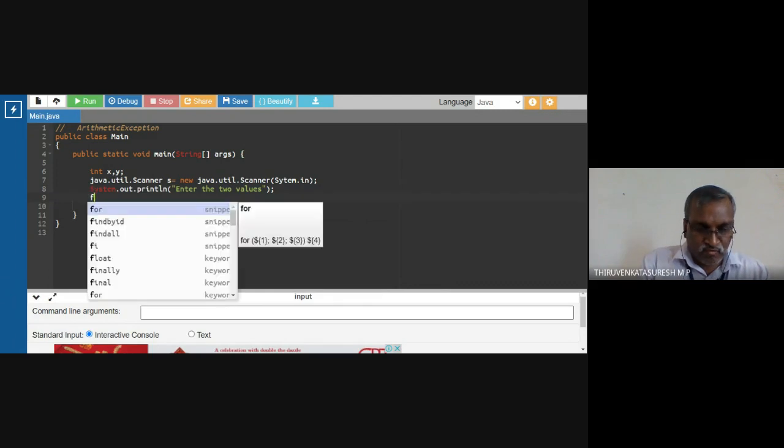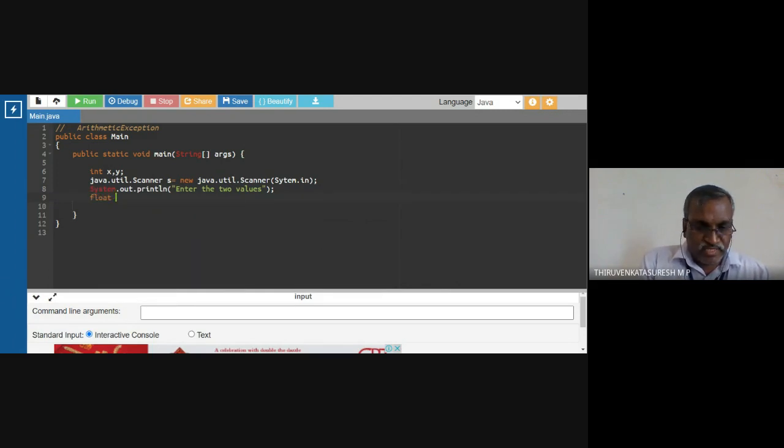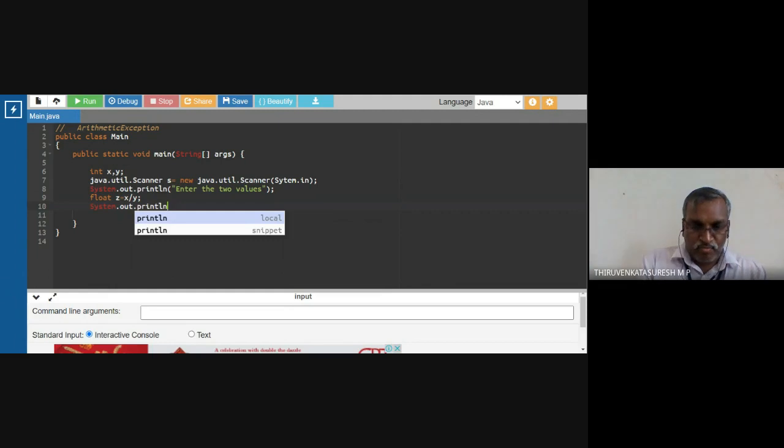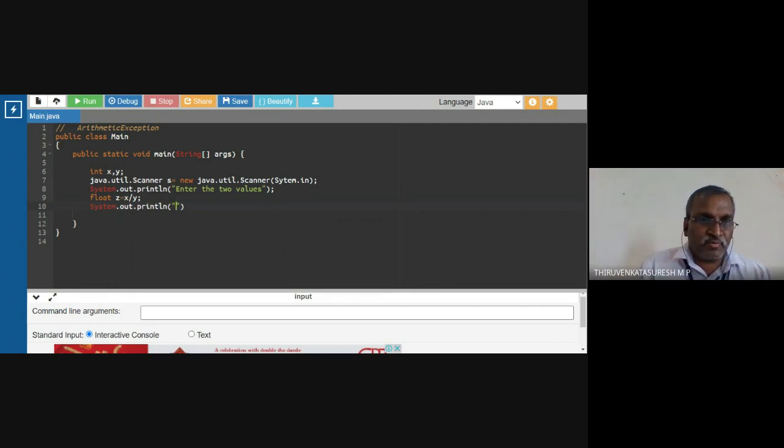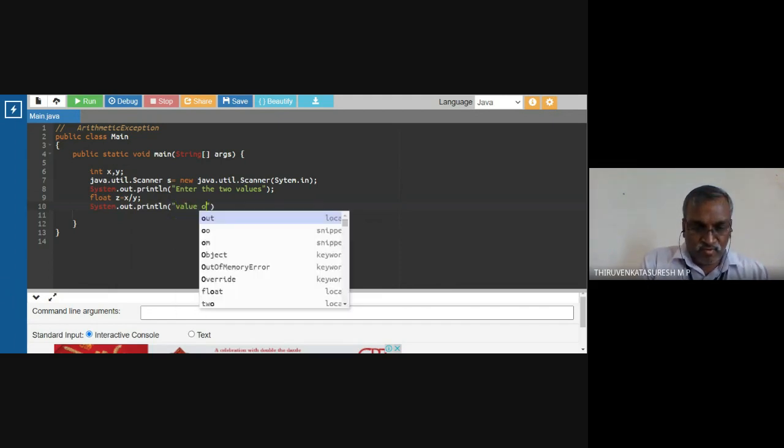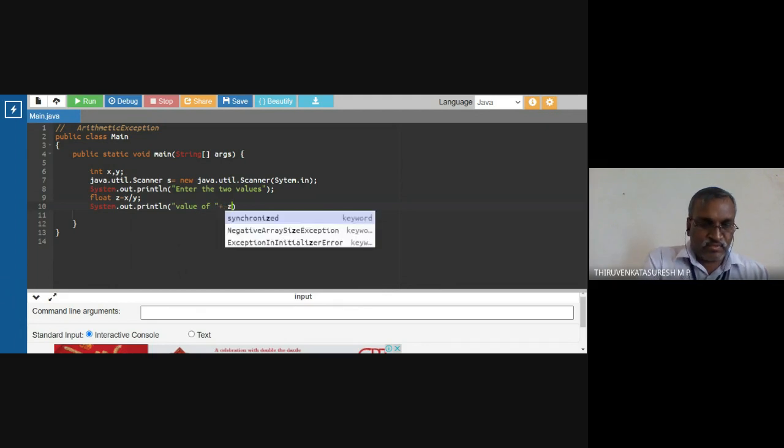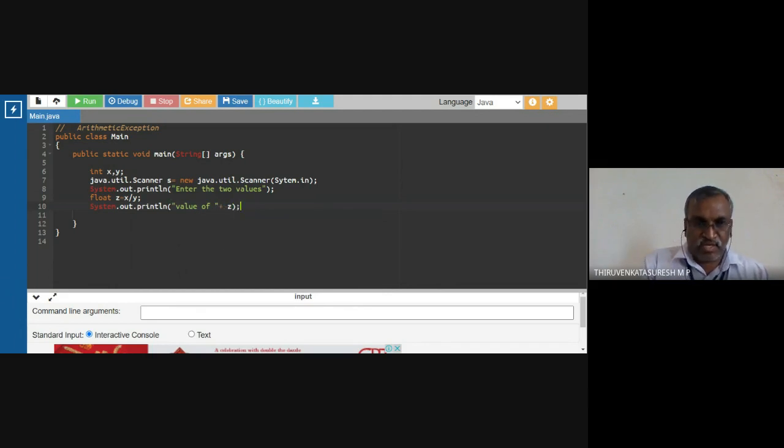Here I'm going to assign a float value. Float z equal to x by y. So I'm going to divide integer values. Then System.out.println, I'm going to print the value of z, and the values. So now I'm going to run the program.